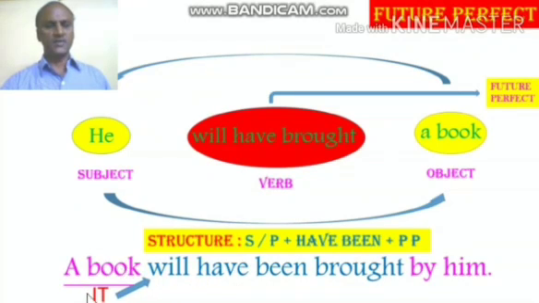Since the book is in third person singular it, we have to use will. For third person singular, we have to use will. And as given in the structure, have been, use the same have been. Next, past participle of the verb brought is brought alone. Hence the answer, a book will have been brought by him.